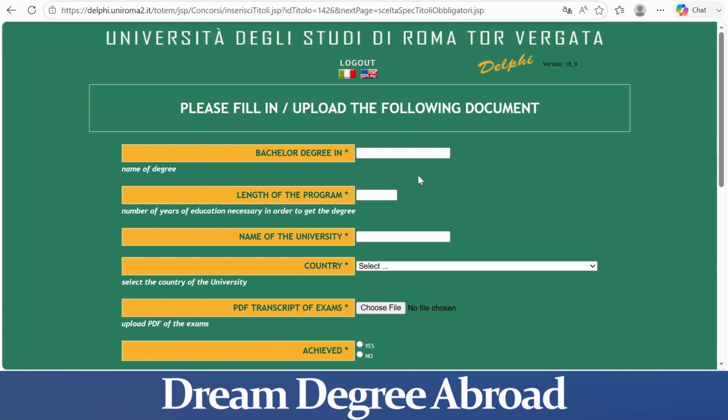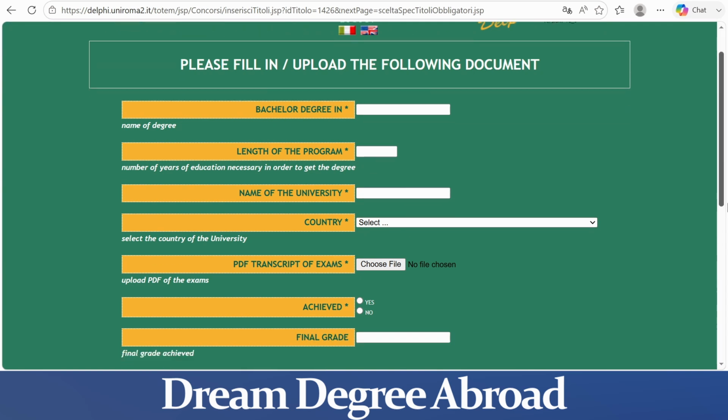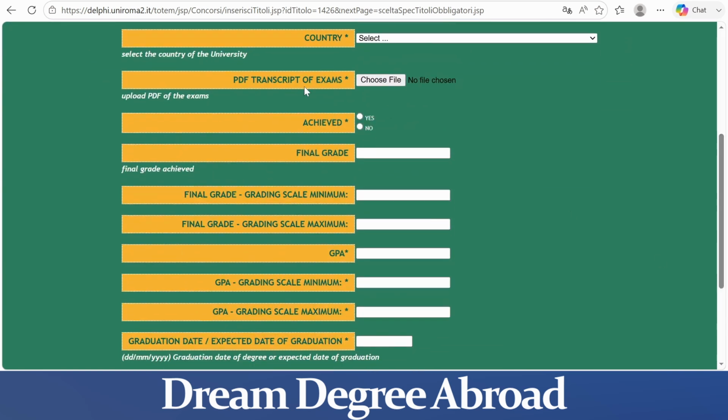First, enter the name of bachelor's degree, then enter the length of the program, then name of the university and then country. Scroll down. Now add the PDF of transcript. Next is your degree achieved or not. Click on Yes if you have achieved, and then enter your final grade scale minimum and maximum. Then enter your GPA and then GPA minimum and maximum.